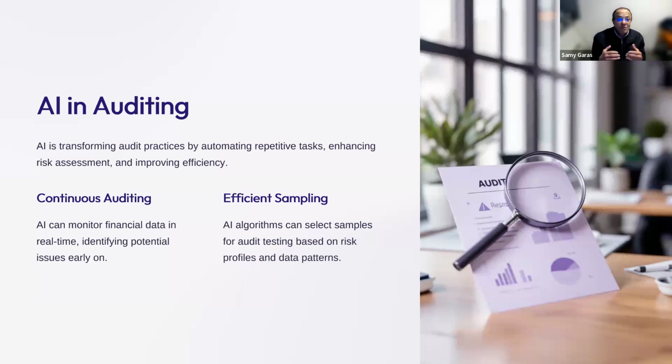But now, when I'm going to talk to you about blockchain and cryptocurrency, where everything happens instantly, can we do auditing here? In fact, the blockchain itself is providing continuous auditing because it's a distributed ledger. If something happens in one node, it will be rejected by the other ones unless there is an agreement here. So in the blockchain, we do 24/7 auditing. And the AI can monitor the financial data, the financial transactions, and identify any issue early.